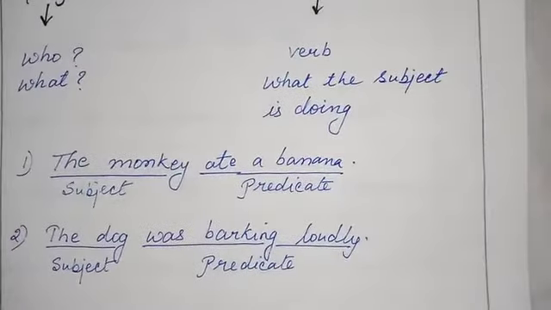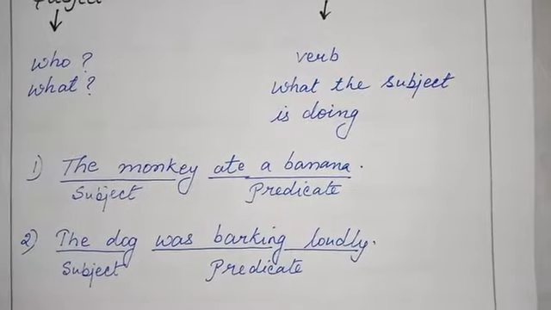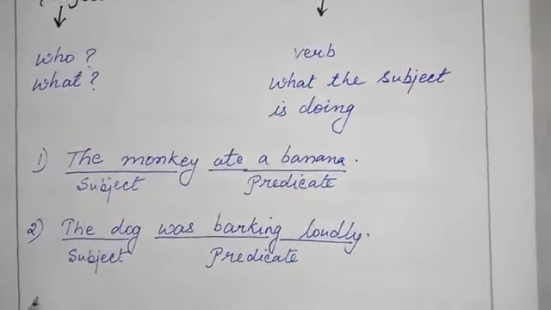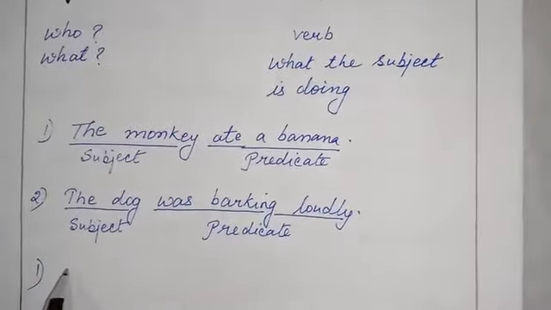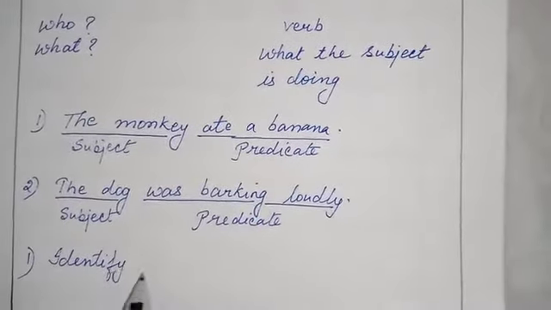So the easiest way to understand, you will have to follow 3 steps. Then you can understand subject and predicate. What are those 3 steps? First, in any sentence, identify the verb first.